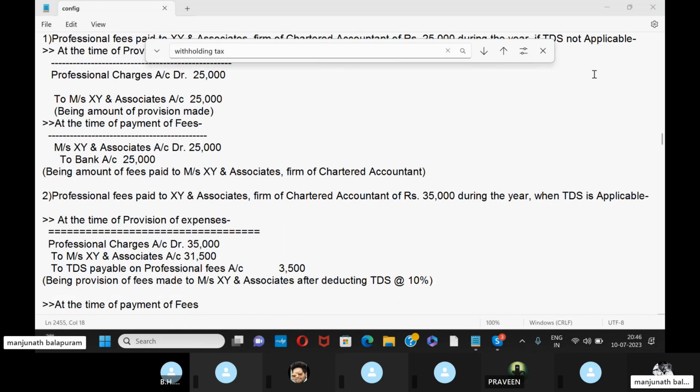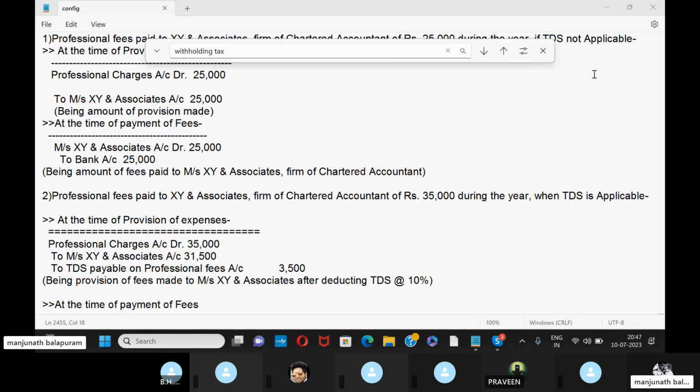The second case: professional fees paid to XY Associates, a chartered accountant, for 35,000 during the year, when TDS is applicable. In this second scenario, TDS is applying. When TDS is applying, what will be the entry? At the time of provision of expenses, professional charges account debit to Mr. XY Associates, credit to TDS payable and professional fees credit.